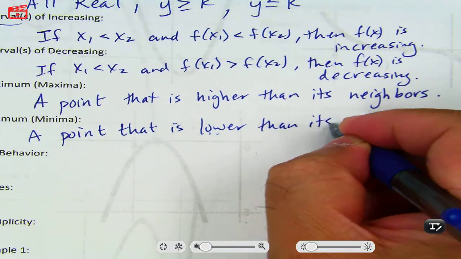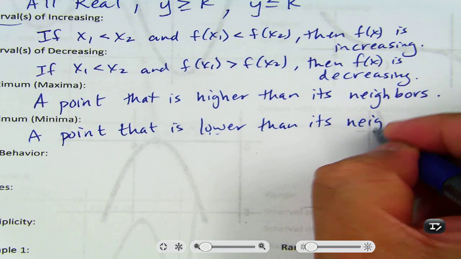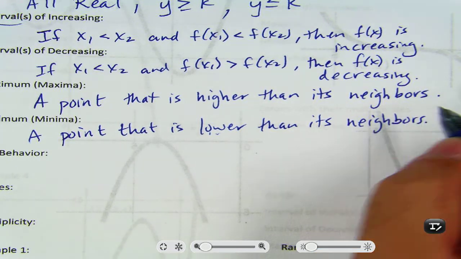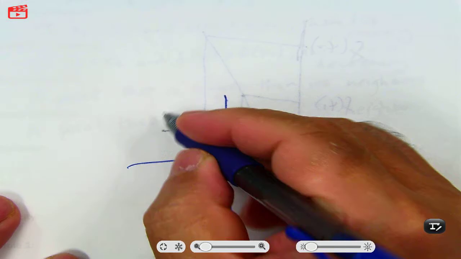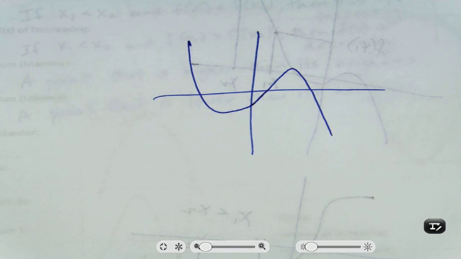That's a really weird definition. It's kind of like, well, what do I mean by neighbors? Well, let's talk about that. All right. Okay, this function has a minimum and one maximum. Okay, this function has one minimum and one maximum.